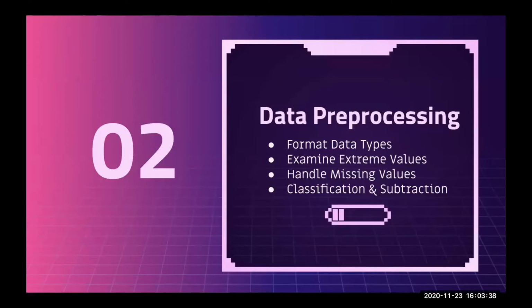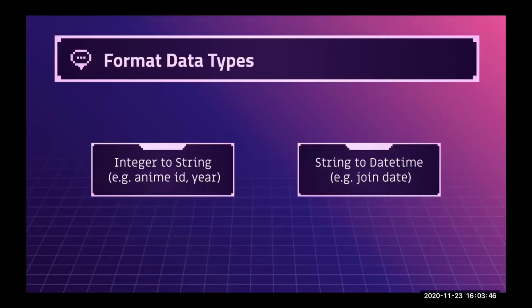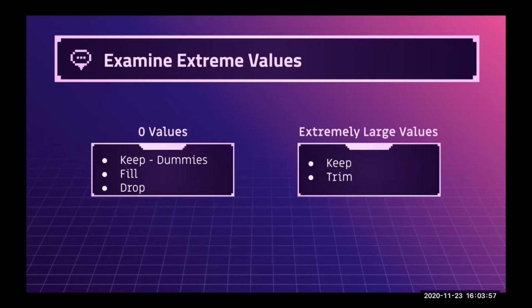We will demonstrate how we process our raw data from a high-level point of view and only show our processing logic and the outcome. Firstly, we explore datasets and format the data type. We mainly transfer integer to string and transfer string to datetime. Secondly, we examine extreme values. For 0 values, we keep those dummy values, and for non-dummy variables, we replace or drop records after we're done with the cross-examination and research. Same logic here for extremely large values. We keep those that technically make sense and trim the rest by setting an upper limit.